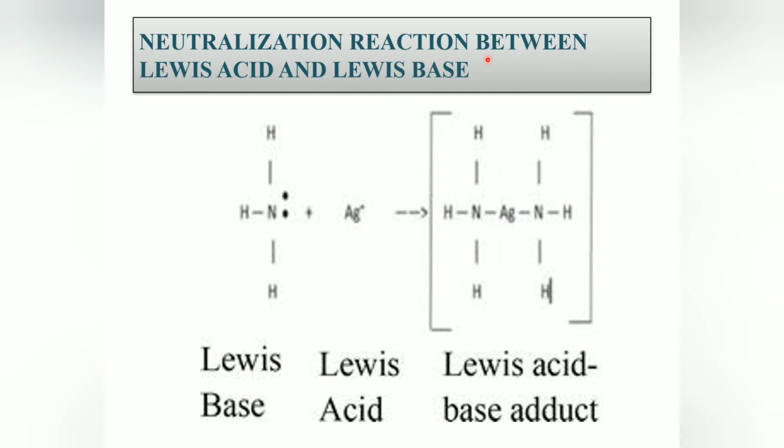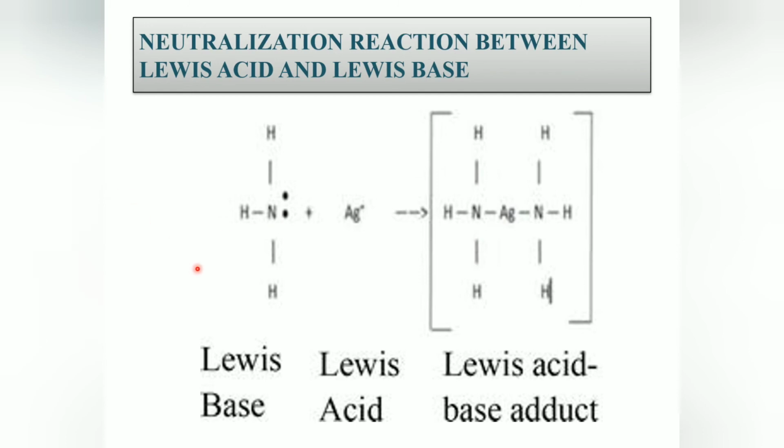We'll discuss a neutralization reaction between Lewis acid and Lewis base for better understanding. When a Lewis acid, that is Ag+, reacts with a Lewis base, it will undergo a Lewis acid-base reaction to form a Lewis acid-base adduct. The molecule which acts as a Lewis base donates its lone pair of electrons to the Lewis acid, and the adduct will have a covalent coordinate bond between the Lewis acid and the Lewis base. This implies that the Lewis acid, Ag+, will have a low electron density center when compared to the Lewis base, which has a high electron density center.